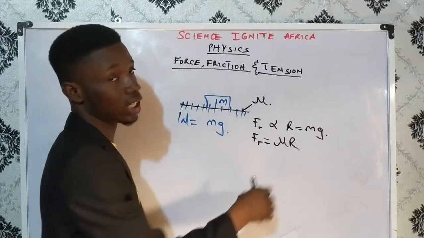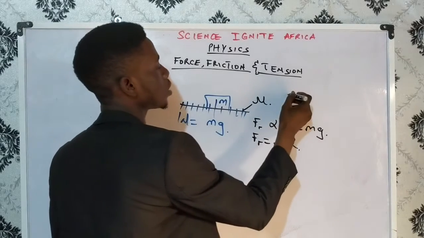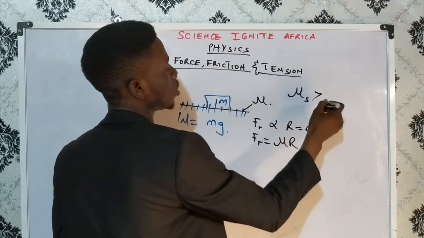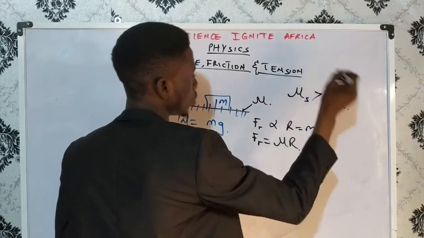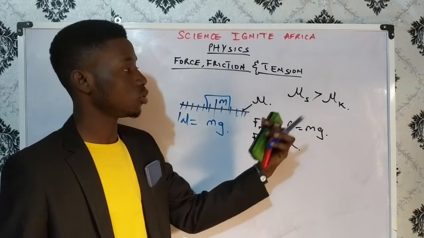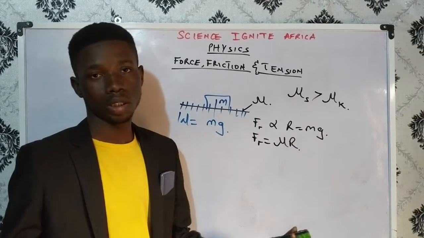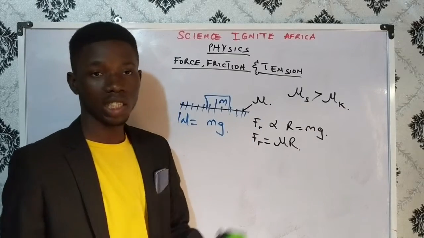So this coefficient can either be for static or for dynamic. And note, coefficient of static friction is always greater than coefficient of dynamic or kinetic friction. Take note of that. Coefficient of static friction is responsible for a body that has not started moving, and coefficient of kinetic friction is responsible for a body that is moving already.